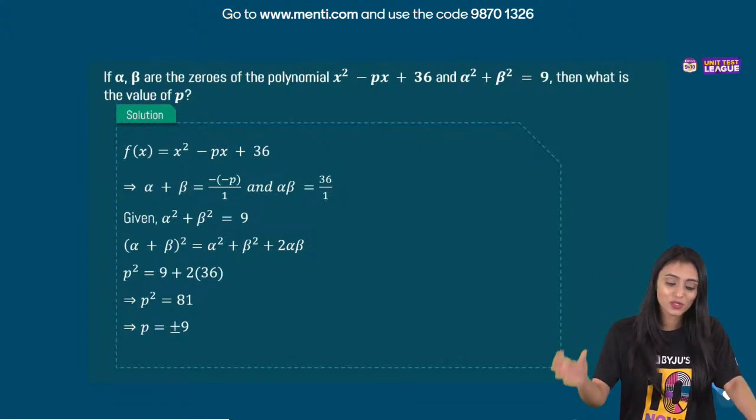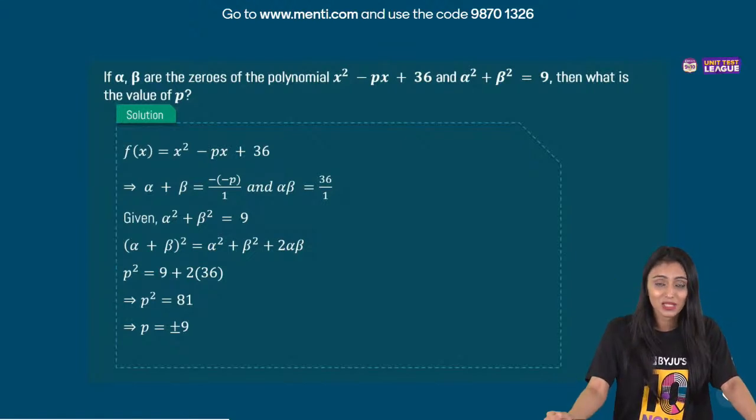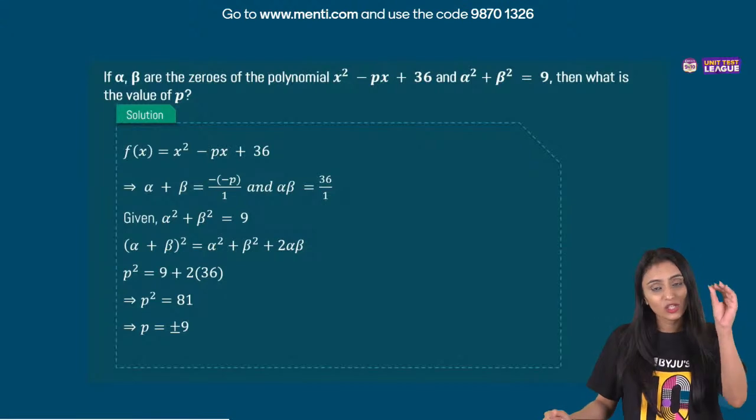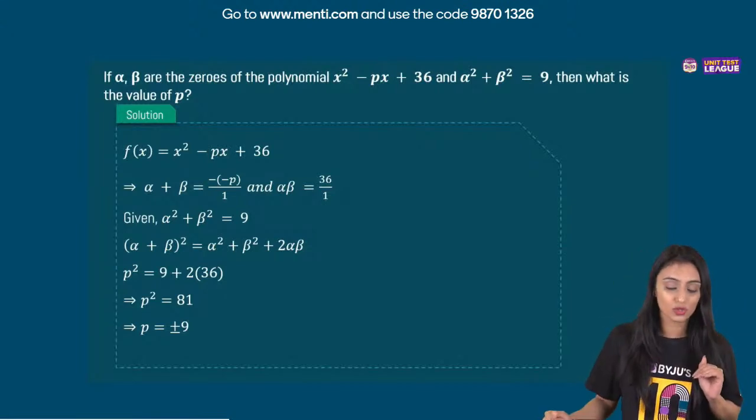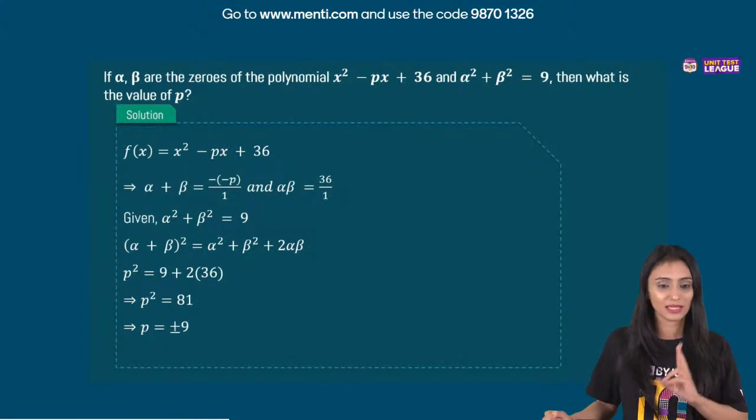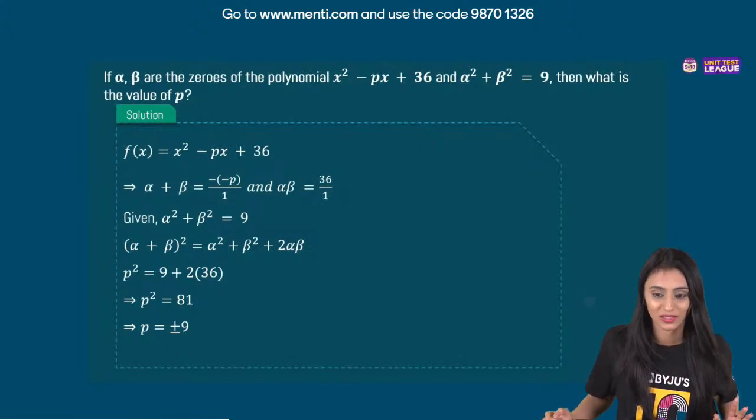So all we have to do is just put the values here. Alpha plus beta is p, so I'll write p square. Alpha square plus beta square is 9. I'll write 9 over here plus 2 times 36. You get p square equal to 81. So when square changes the side, it becomes root. So square root of 81 is plus minus 9. Two values are possible, plus 9 and minus 9. I hope, Sumit, your doubt is clear.